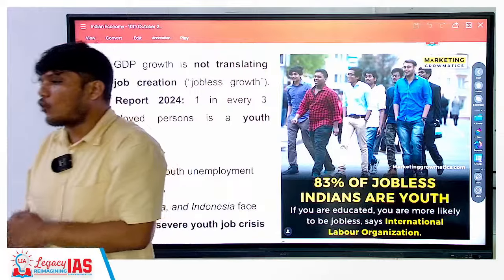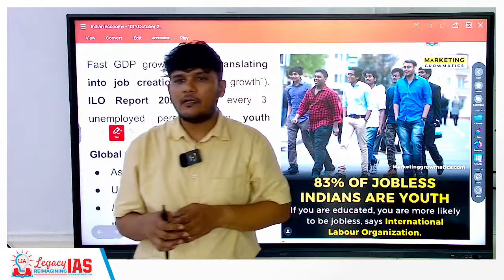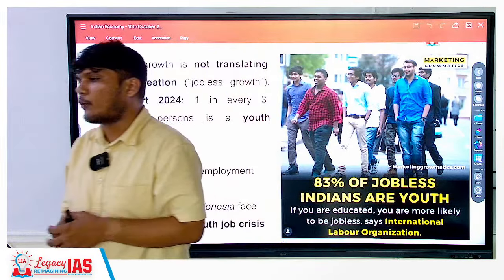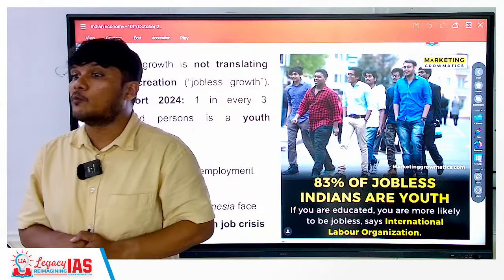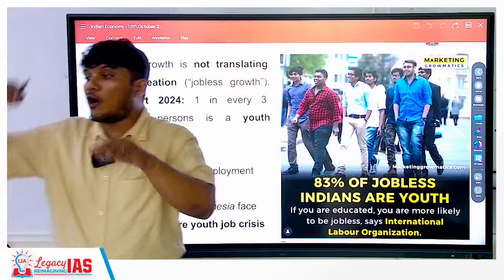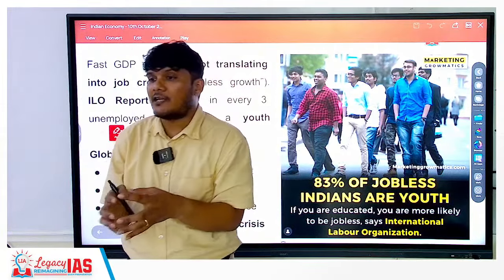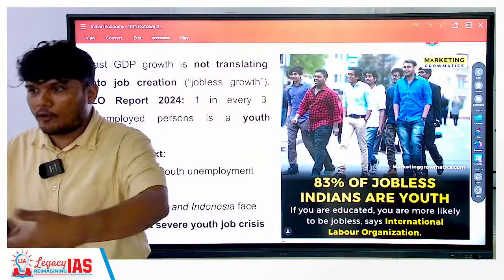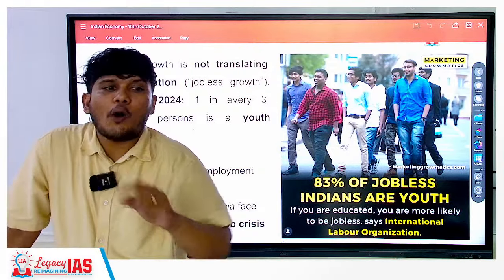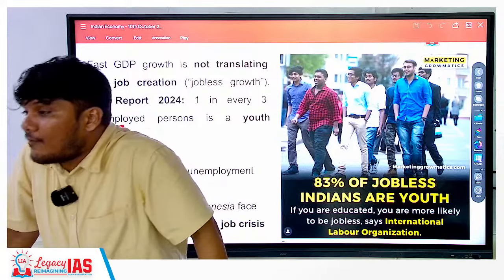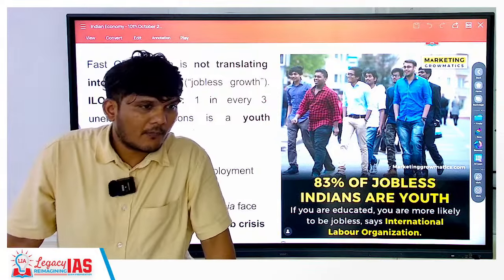So if there is a growth rate of 5% of GDP, employment should be considered to be growing at around 4%. But it's not growing at 4%, it's growing at around 1.2%. That means it is not growing proportionately. As a result, it feels like it is a jobless growth. Growth is there, but jobs are not there. Now, why will that be the case?